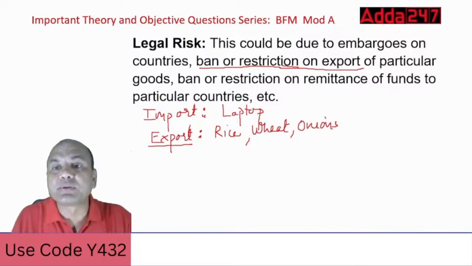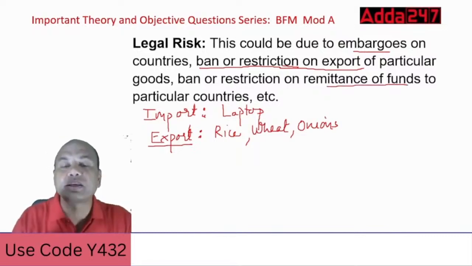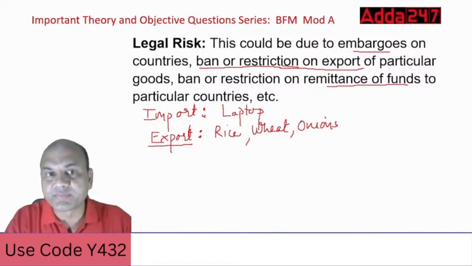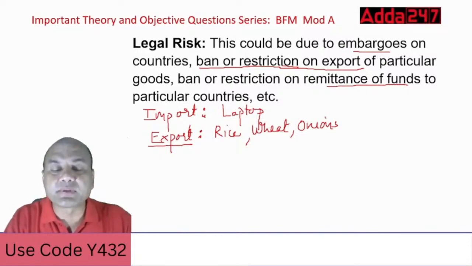So embargoes mean stoppages on the countries. Ban restrictions on export of particular goods, ban restrictions on remittance of funds transfer, like I gave you the example of Taliban. So these are typical examples of legal risk.